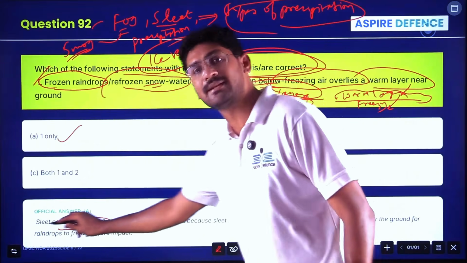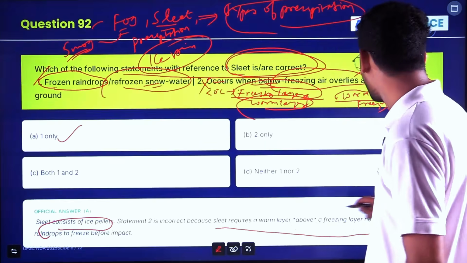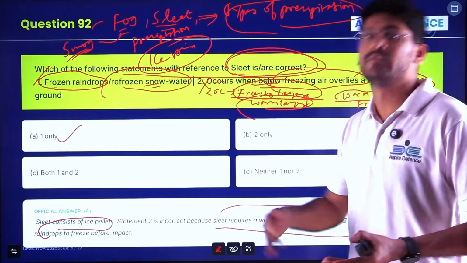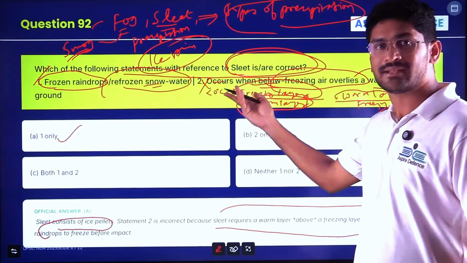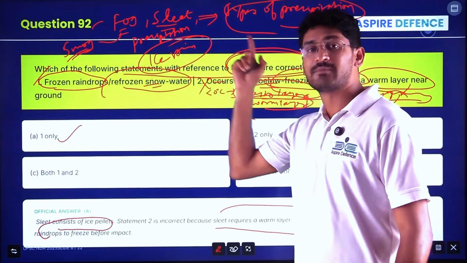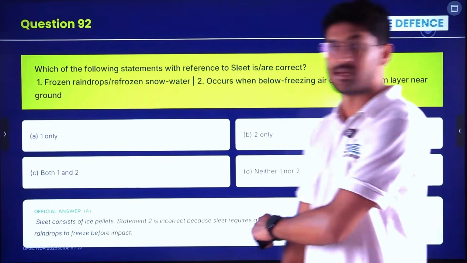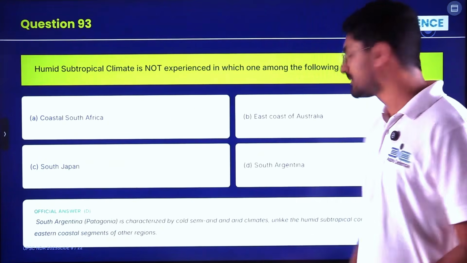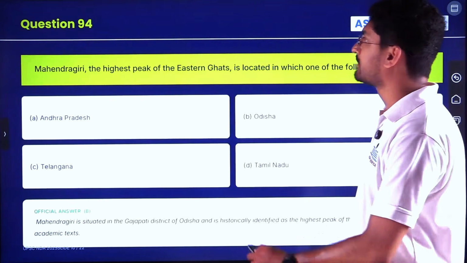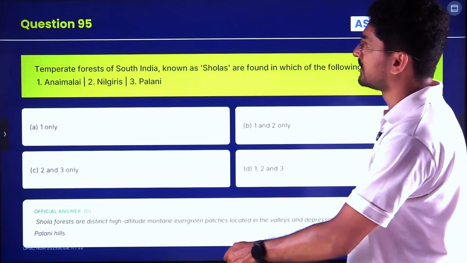Sleet consists of ice pellets. Statement 2 is incorrect because sleet requires a warm layer above a freezing layer near the ground. Okay, you need the freezing layer below, then the warm layer above. Here the statement is reversed. So the answer will be option 1. Understanding the various types of precipitation is an important theme in the NDA examination. Next, climates also are very important. World climates and Indian climates become very important with respect to the NDA examination.